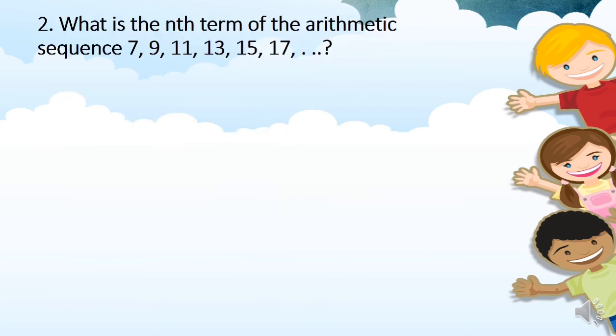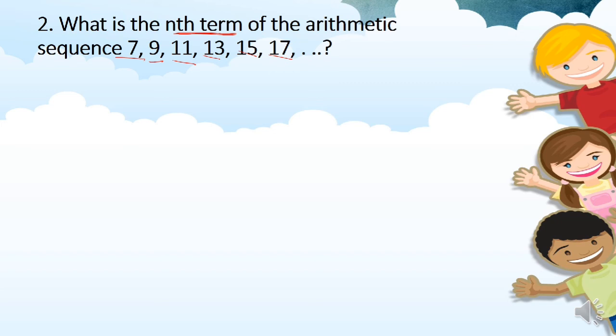For item number 2, what is the nth term of the arithmetic sequence 7, 9, 11, 13, 15, 17, and so on? When we say nth term, that refers to the formula. In this case, we're going to use the explicit formula.